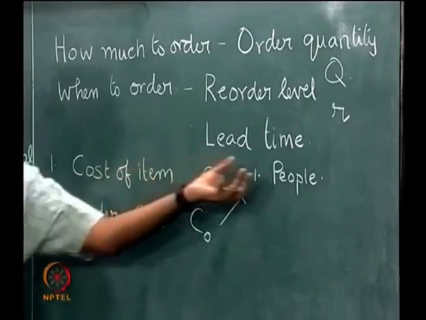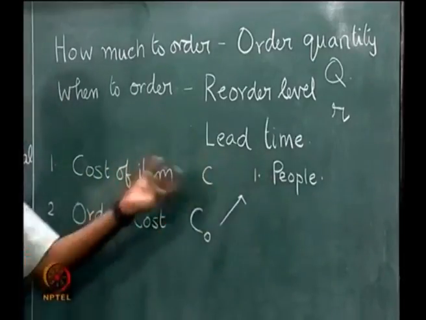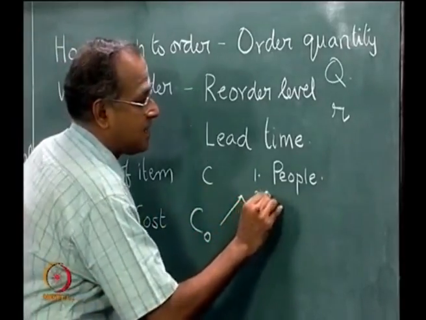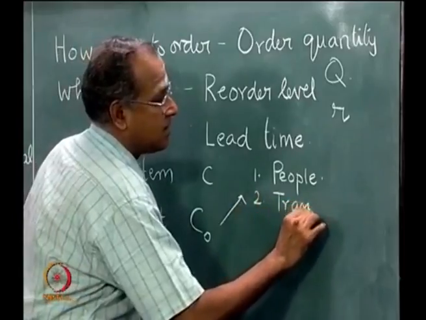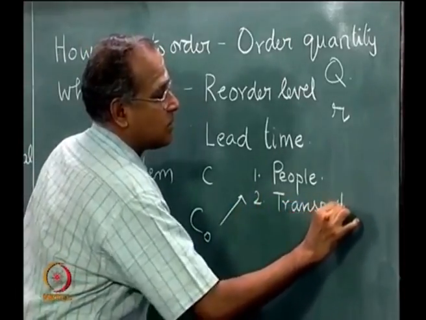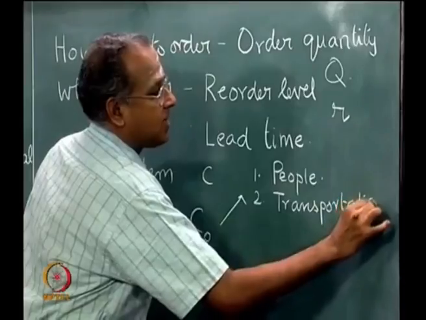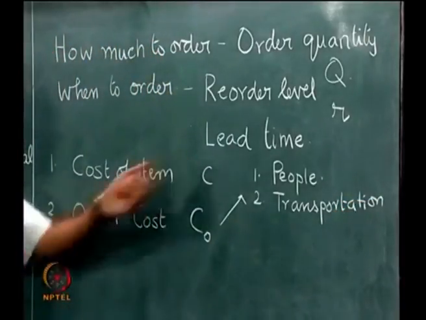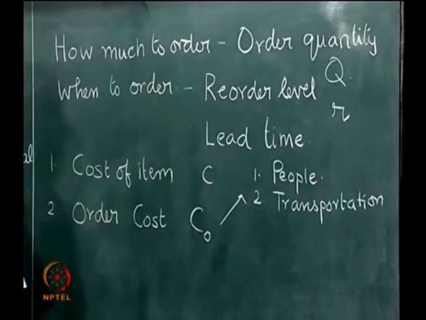So, there is a part of the order cost that goes into meeting the salaries of the people who are involved. Second, there is a transportation cost for the items to come from the supplier to the organization which has ordered, which is included in the cost of ordering.